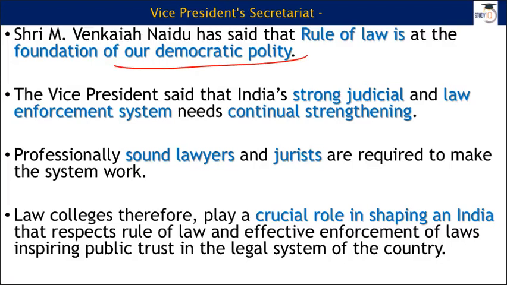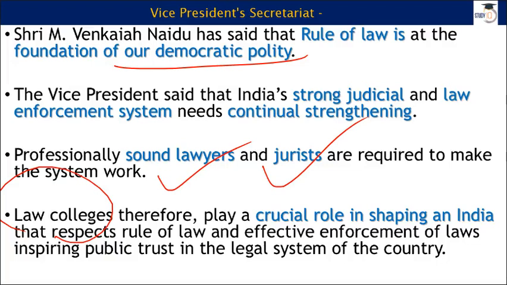our growth and development. Apart from that, we see many cases, right, that they are going on for ages in our country, and for that we need proper law colleges. We need law colleges to produce best sound lawyers, sound jurists, best jurists that can protect and guard our democratic system as well as our judiciary. These are the people who will make this whole process a bit faster, a bit more effective and more efficient, and they play a very important role in making our society or our nation a just and a peaceful and a prosperous nation. So in this context, law colleges play a very important role in shaping our country.